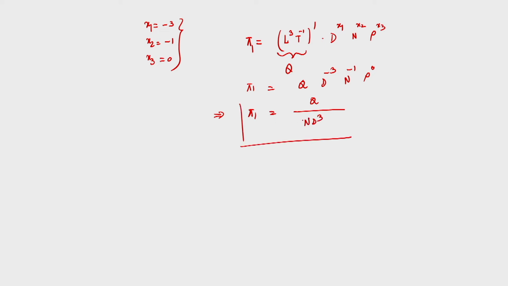This is the first pi term that we obtain from the Buckingham pi theorem, that is pi 1 equal to Q by N D cube. This has one particular name. This Q by N D cube is called the flow coefficient. This pi term is known as phi, or the flow coefficient.